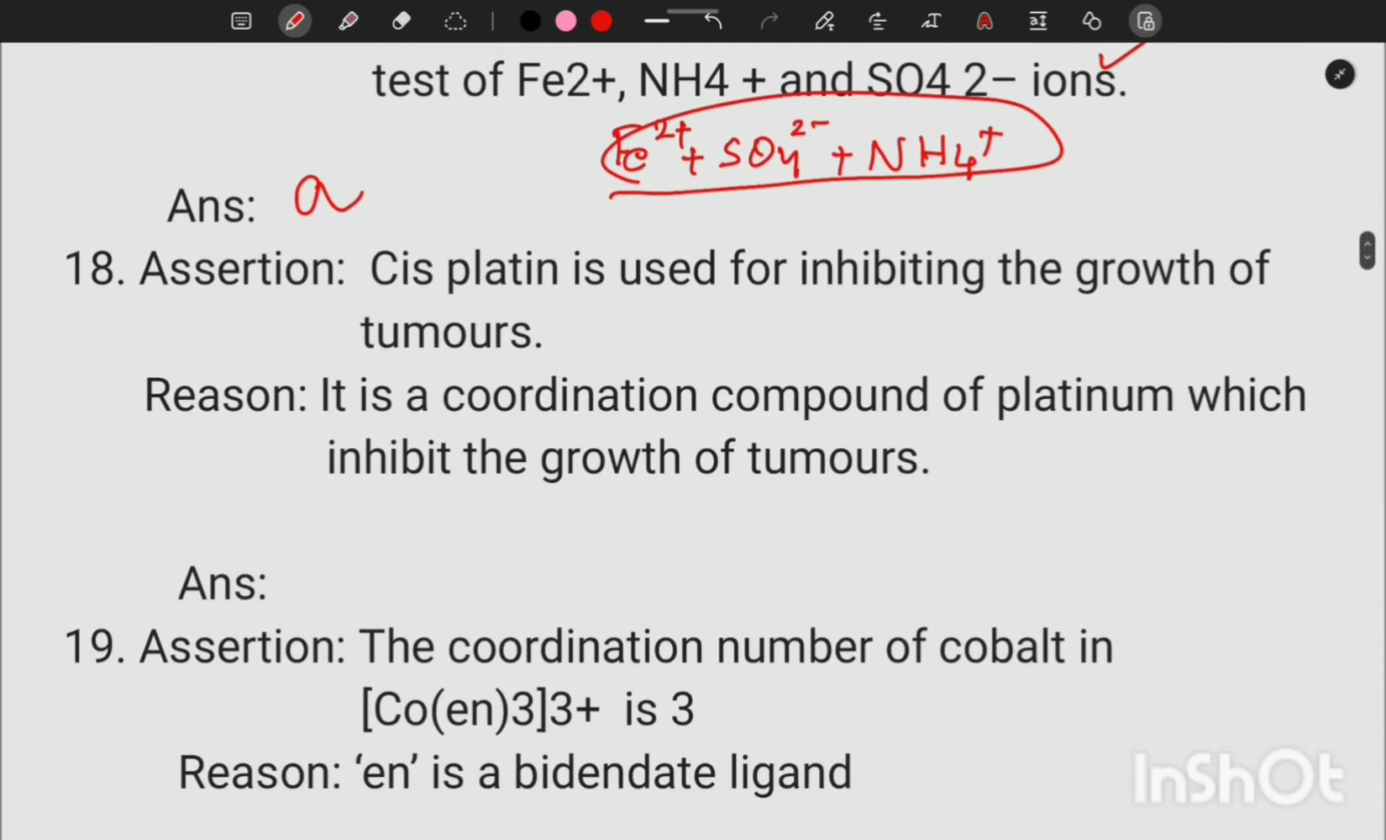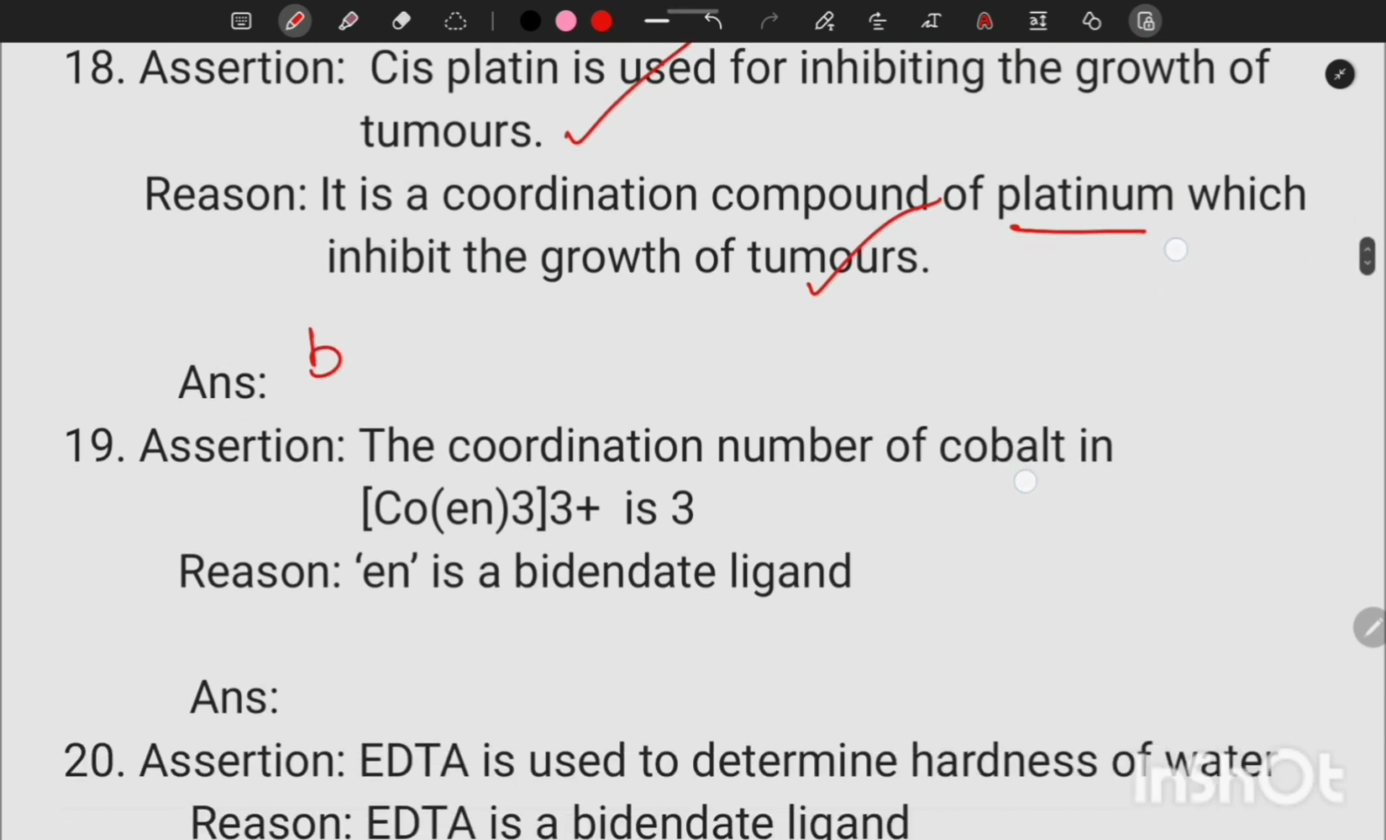Cisplatin is used for inhibiting the growth of tumors. Cisplatin is a coordination compound. Its medicinal use is inhibiting the growth of tumors. It's a coordination compound of platinum which inhibits the growth of tumors. That statement is also correct, but the reason is not the correct explanation of the assertion. So our option is B.